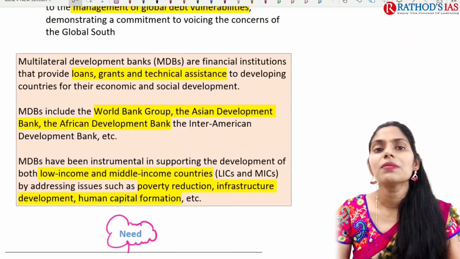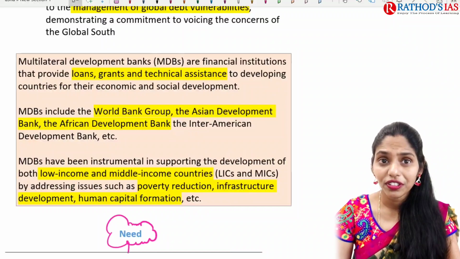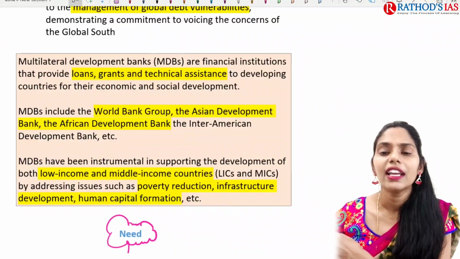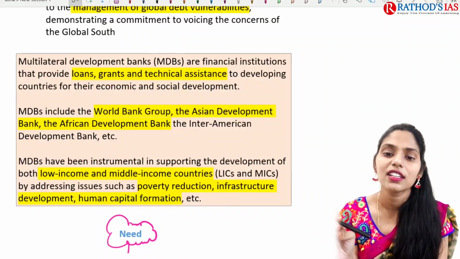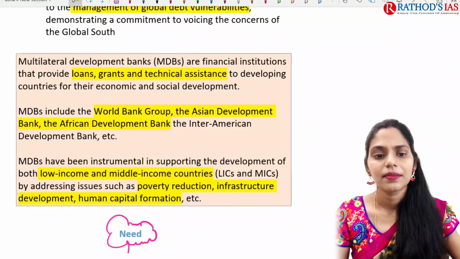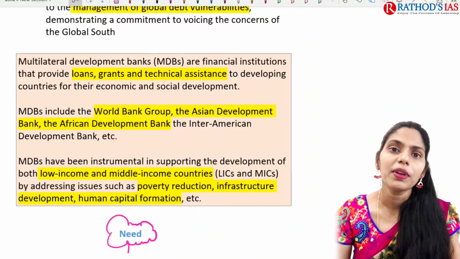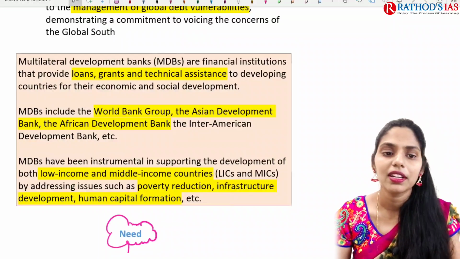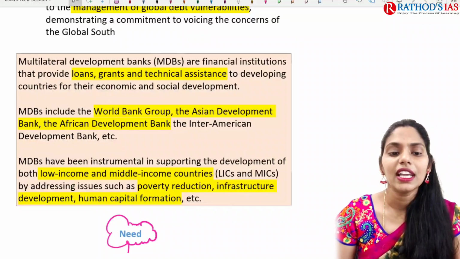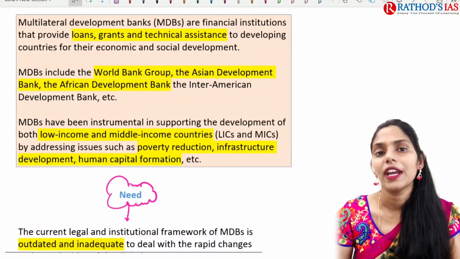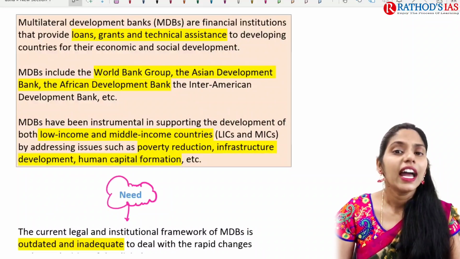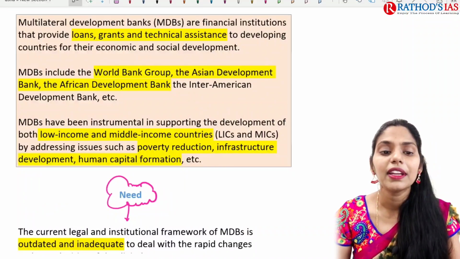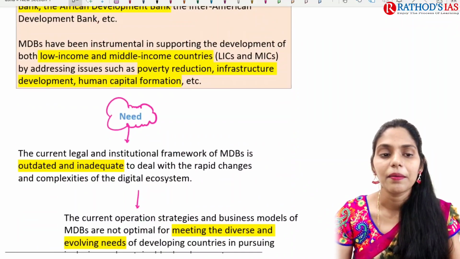So we are talking about these multilateral development banks. They are financial institutions that provide loans, grants and technical assistance to developing countries, especially for economic as well as social development. MDBs include the World Bank Group, Asian Development Bank, African Development Bank, Inter-American Development Bank, etc.